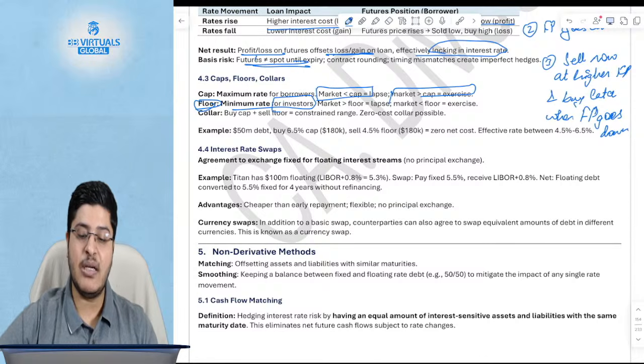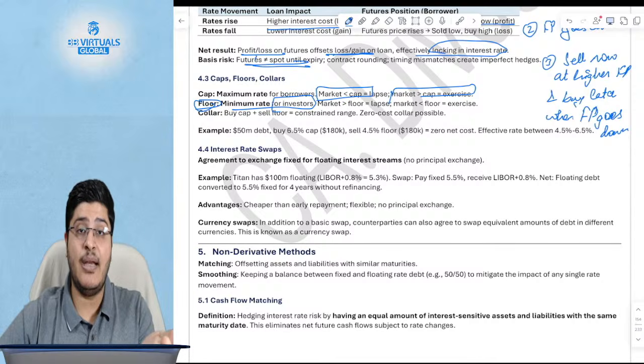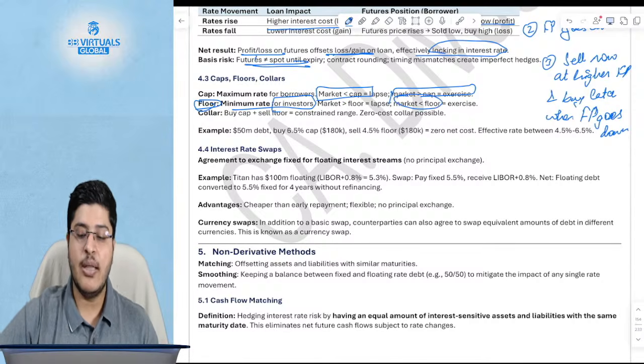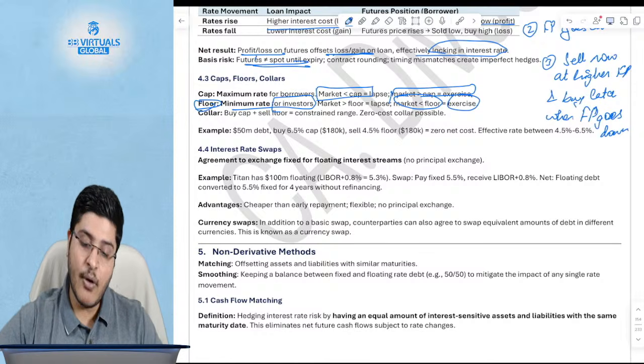In case of investors, what do they do? If the market rate is higher than the floor, you will invest at the higher market rate, right? Because that is giving a benefit. But if the market rate is lower than the floor, then you will say, I will exercise because I need a minimum return. What are collars?